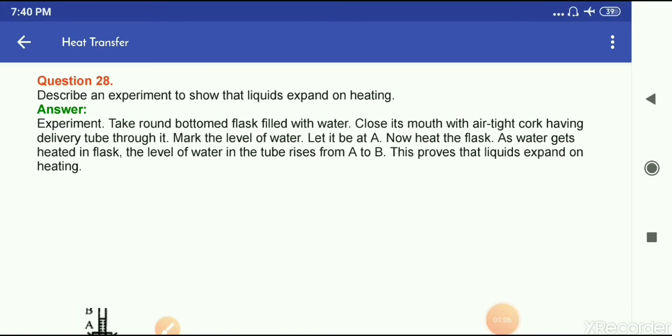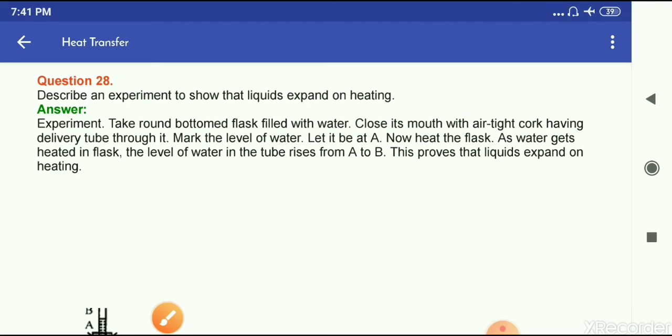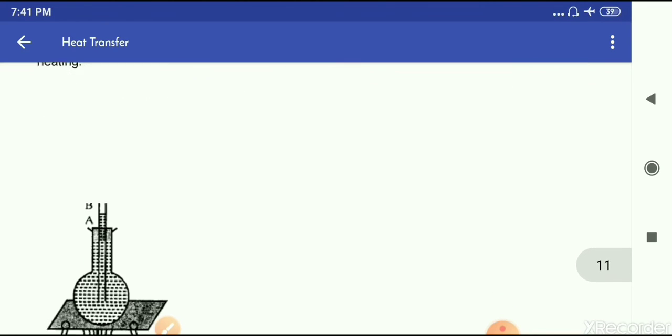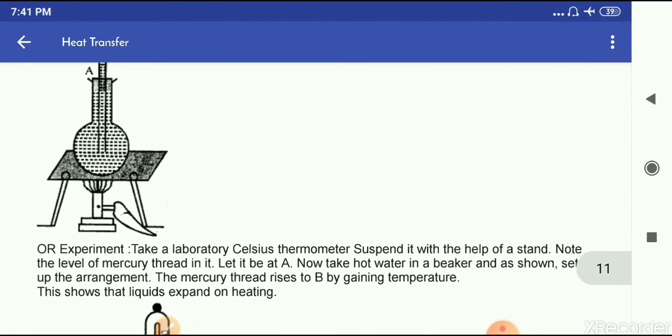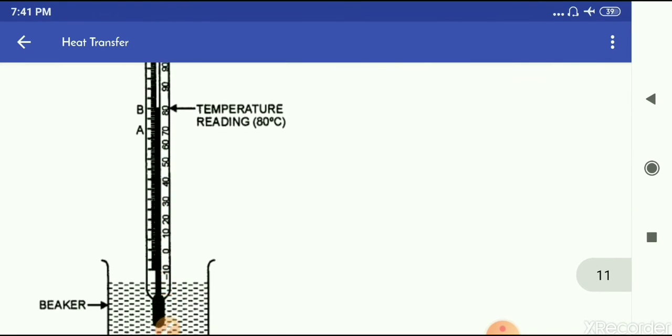Question number 28. Describe an experiment to show that liquids expand on heating. So this is your experiment for this question. You can write the explanation part from here and the diagram from here, and you can also write this experiment, or you can write from the book also.